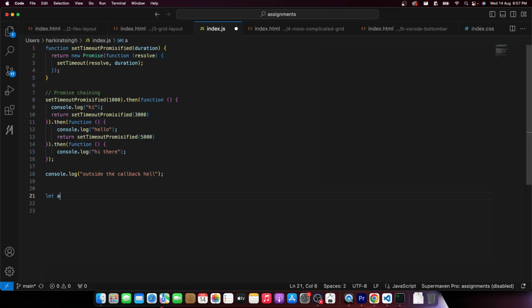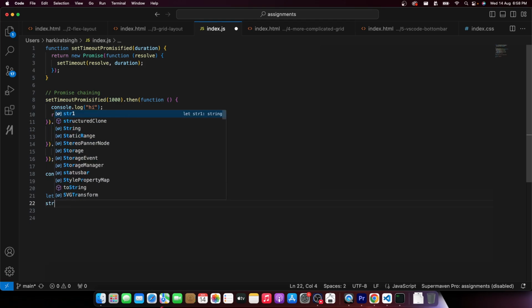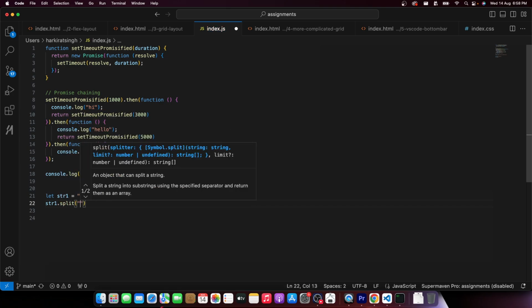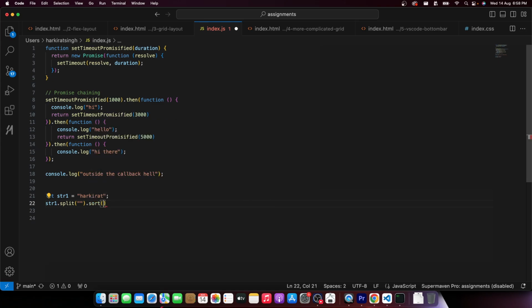In our assignments, we have done something like this. str1 equal to, let's say, Harkirat. To be able to sort this string in our assignments, this is the first, most basic assignment that we're solving for week 2. We've done this: str1.split(''). sort(). join(''). Do you remember this from the assignment if you have seen it?